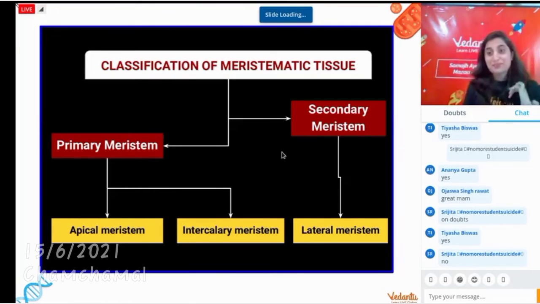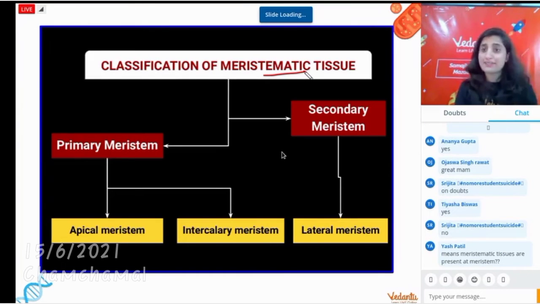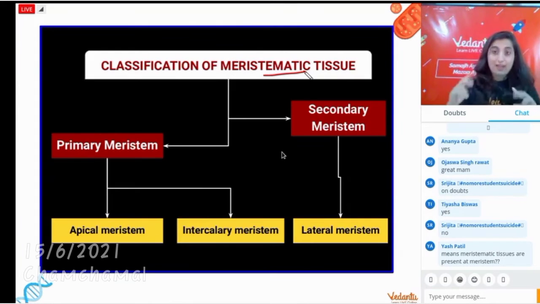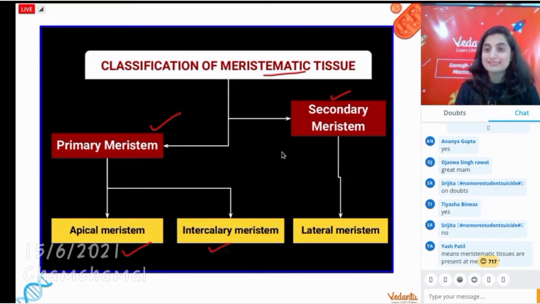Okay, Shrujita. Let us say that suppose there are meristematic tissues. I know that they are dividing. 1 becomes 2, 2 becomes 4, and so on. But they are of two types, primary and secondary. Primary is of two types, apical and intercalary. Secondary has different types. One of them is lateral meristem.